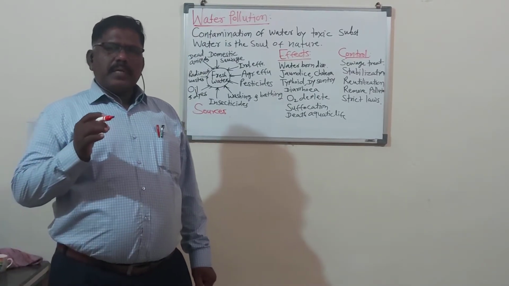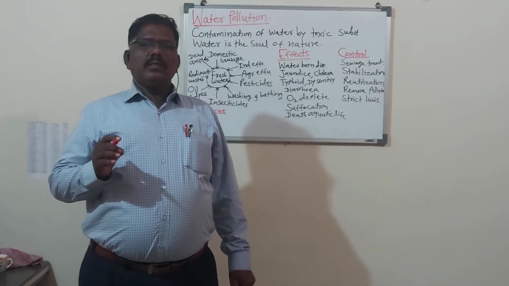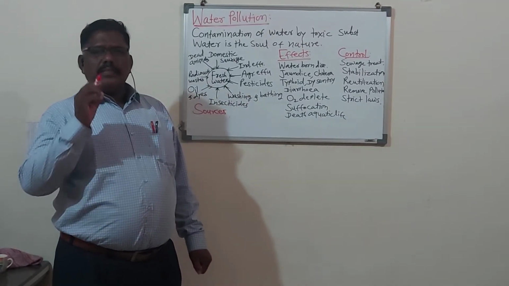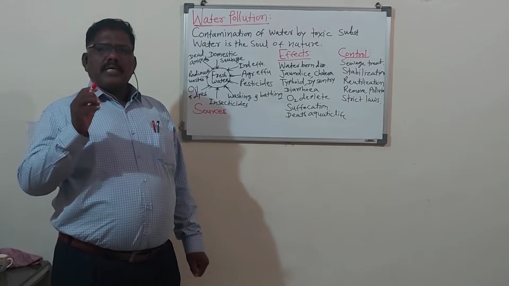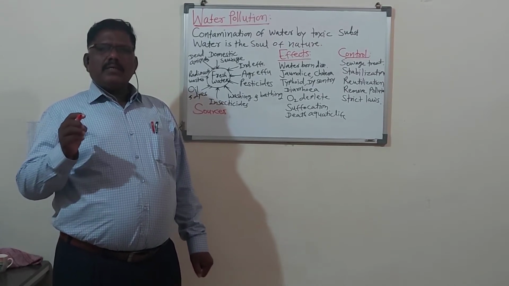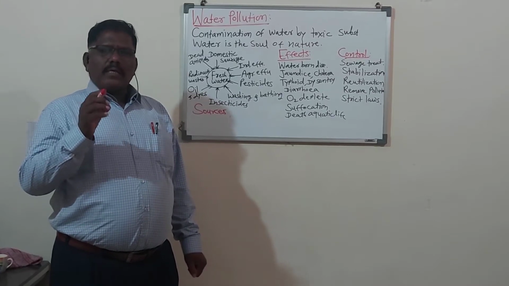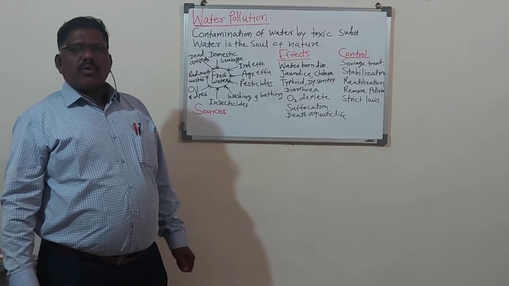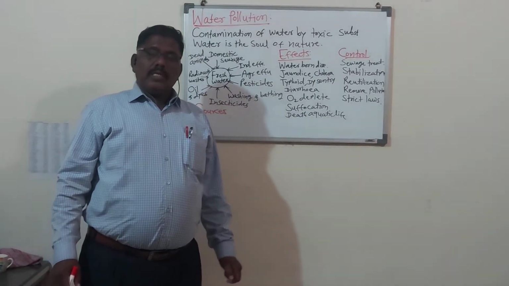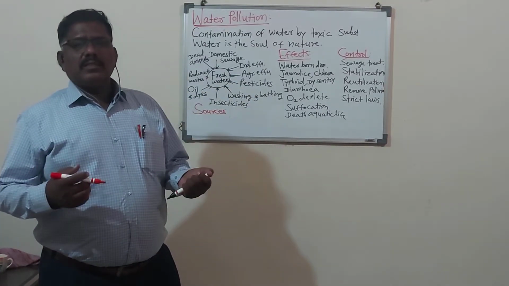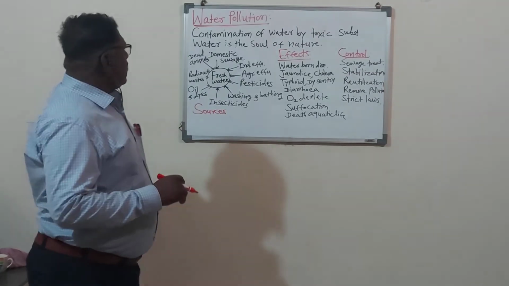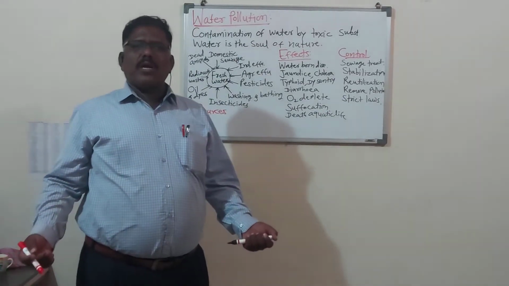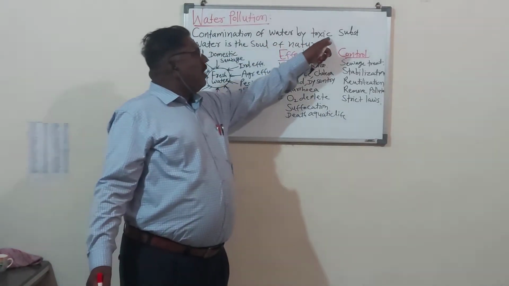So the simple sense of water pollution is any undesirable change which makes the physical, chemical or biological state of water contaminated and unfit for drinking. So that is called water pollution. In a number of ways you can define water pollution. Simply, you can define water pollution as contamination of water. Contamination of water is called water pollution. And that contamination is by toxic substances.